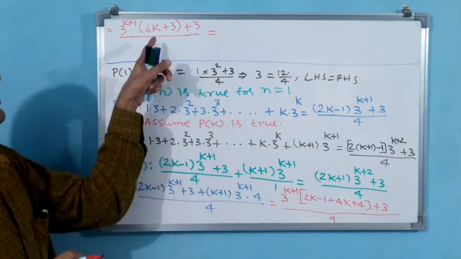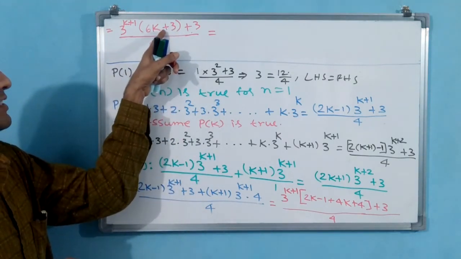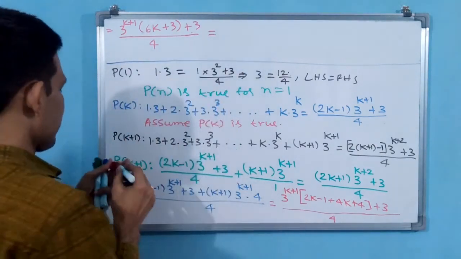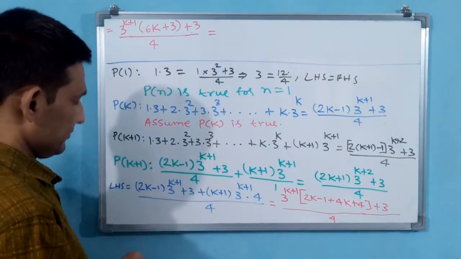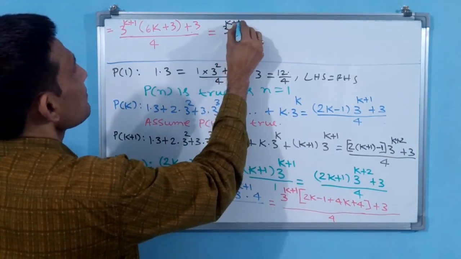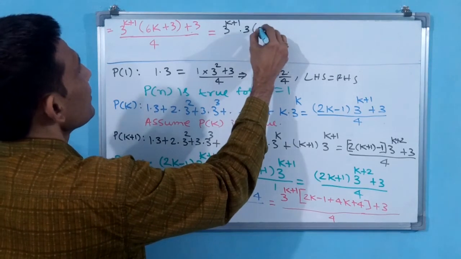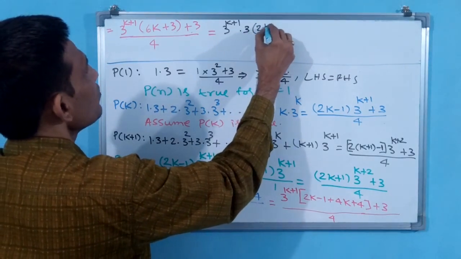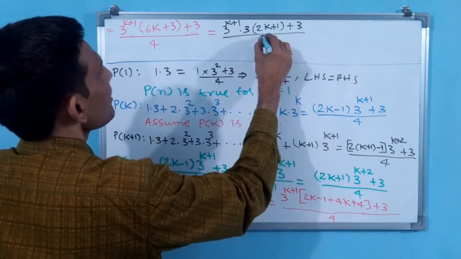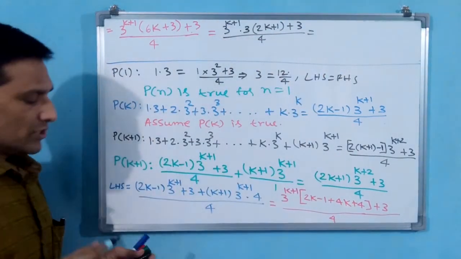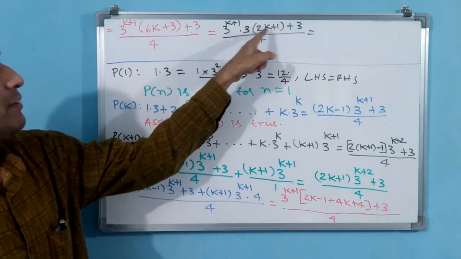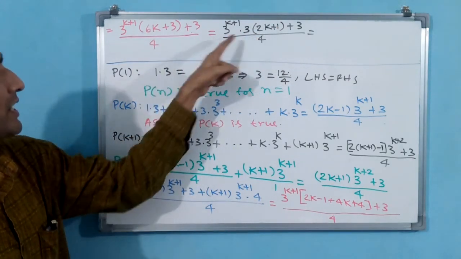Now you see carefully. 6k plus 3 means 3 common you can take; 2k plus 1 it is going to become. You take common 3 power k plus 1 into 3. If you take 3 common, then 2k plus 1 it is going to become, plus 3 outside. That cannot be disturbed. Is it okay? You see first. Why? Because if you send the 3 inside, 6k plus 3 it is going to become 6k plus 3. Why have I taken it out?